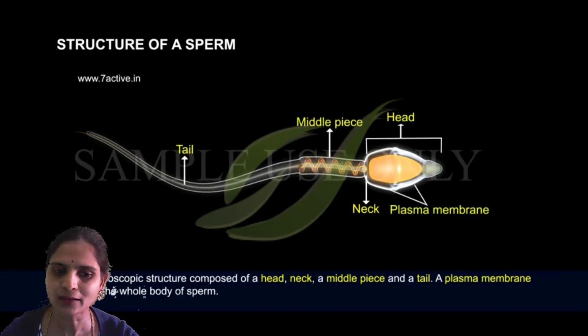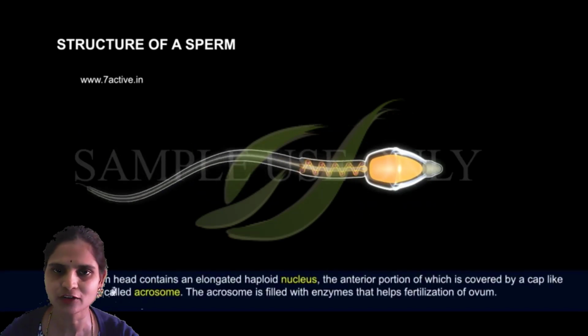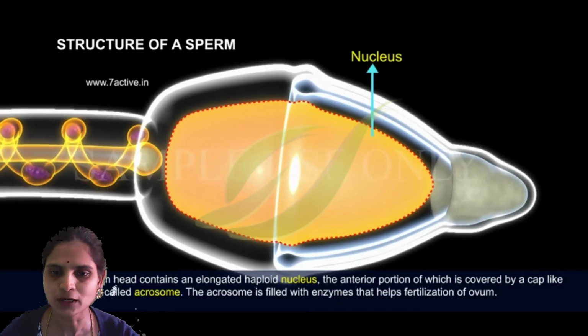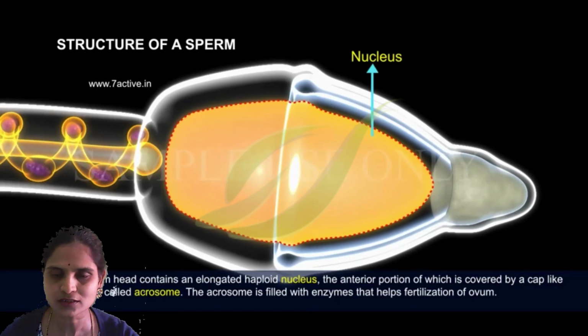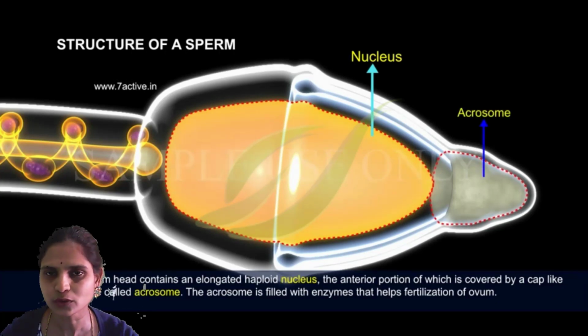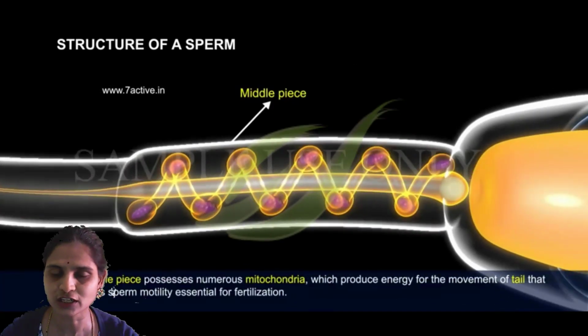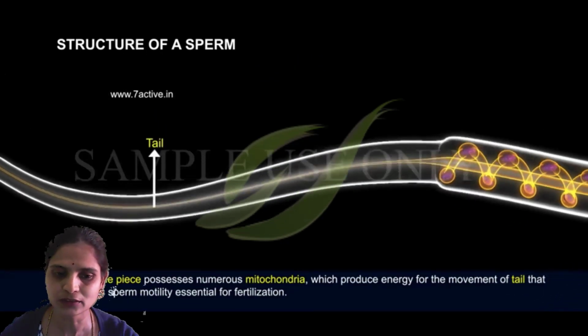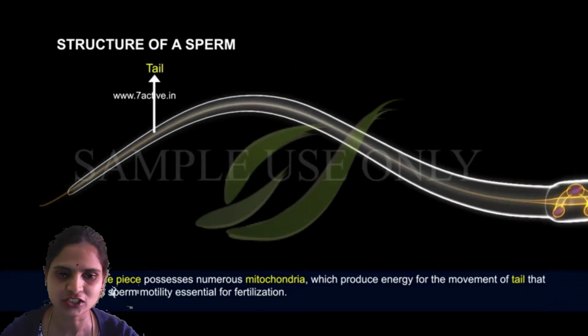The head part and most of the sperm is covered by plasma membrane. The head part of the sperm consists of a nucleus containing the haploid number of chromosomes. Anterior to it, it consists of the acrosome. Acrosome contains digestive enzymes which help in fertilization. The middle piece is spindle in shape, as well as the mitochondria, which helps in providing energy. The tail helps in motility.